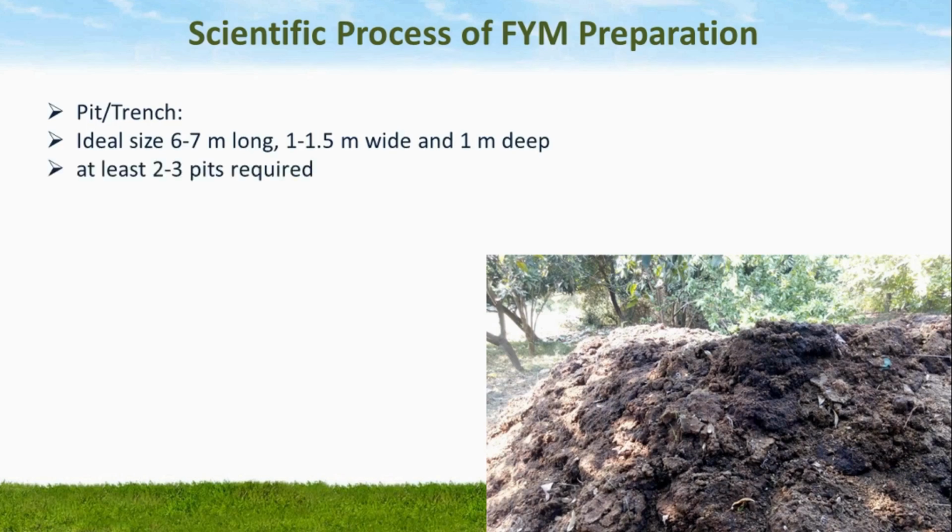Farmers must have at least 2 to 3 pits so that if the first pit is full of the material, then the farmer can use the second pit to fill up. Before filling, straw, waste fodder as well as remains of the crop are spread under the animals so that urine gets absorbed in it. When urine is absorbed in straw, the proportion of carbon and nitrogen, scientifically known as carbon-nitrogen ratio, also gets reduced and straw gets rotten easier.